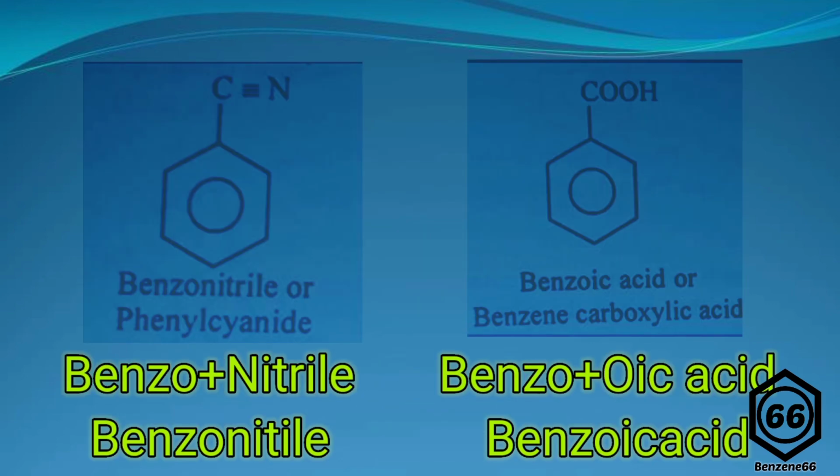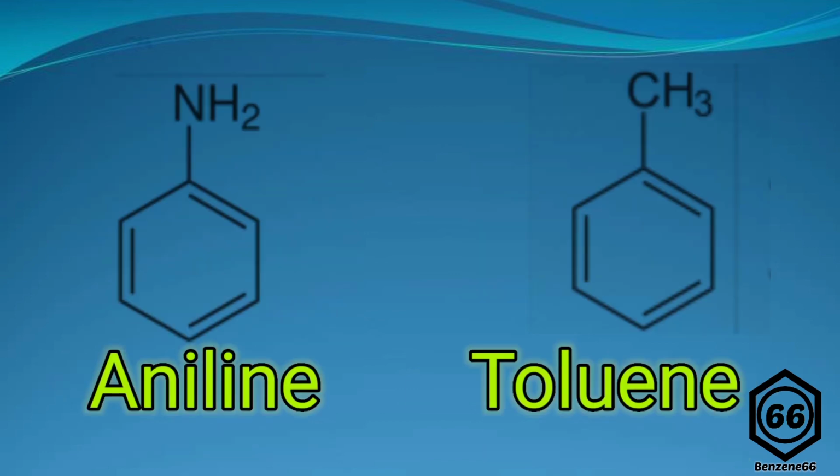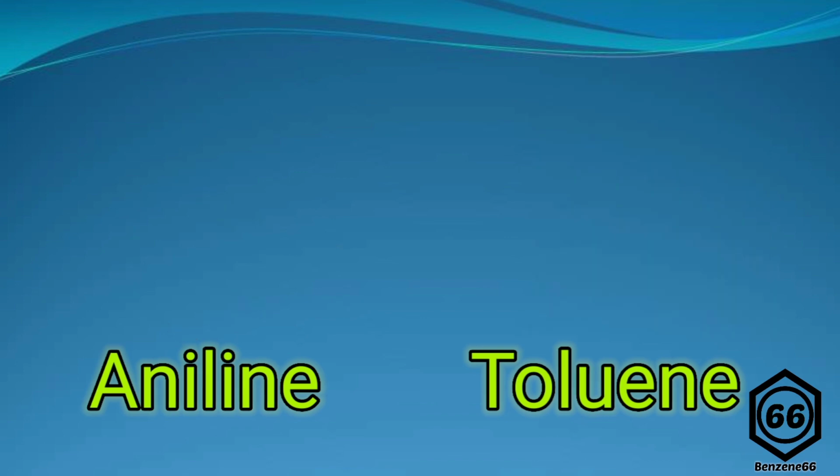Benzene derivatives with a one carbon side chain having no hydrogen atoms on the carbon are named benzo. So the compound having a CN group is named benzonitrile, and with a COOH group it is named benzoic acid. Some other benzene derivatives are named by the scientists who worked on them and not by the rules we discussed, having compounds like aniline and toluene.